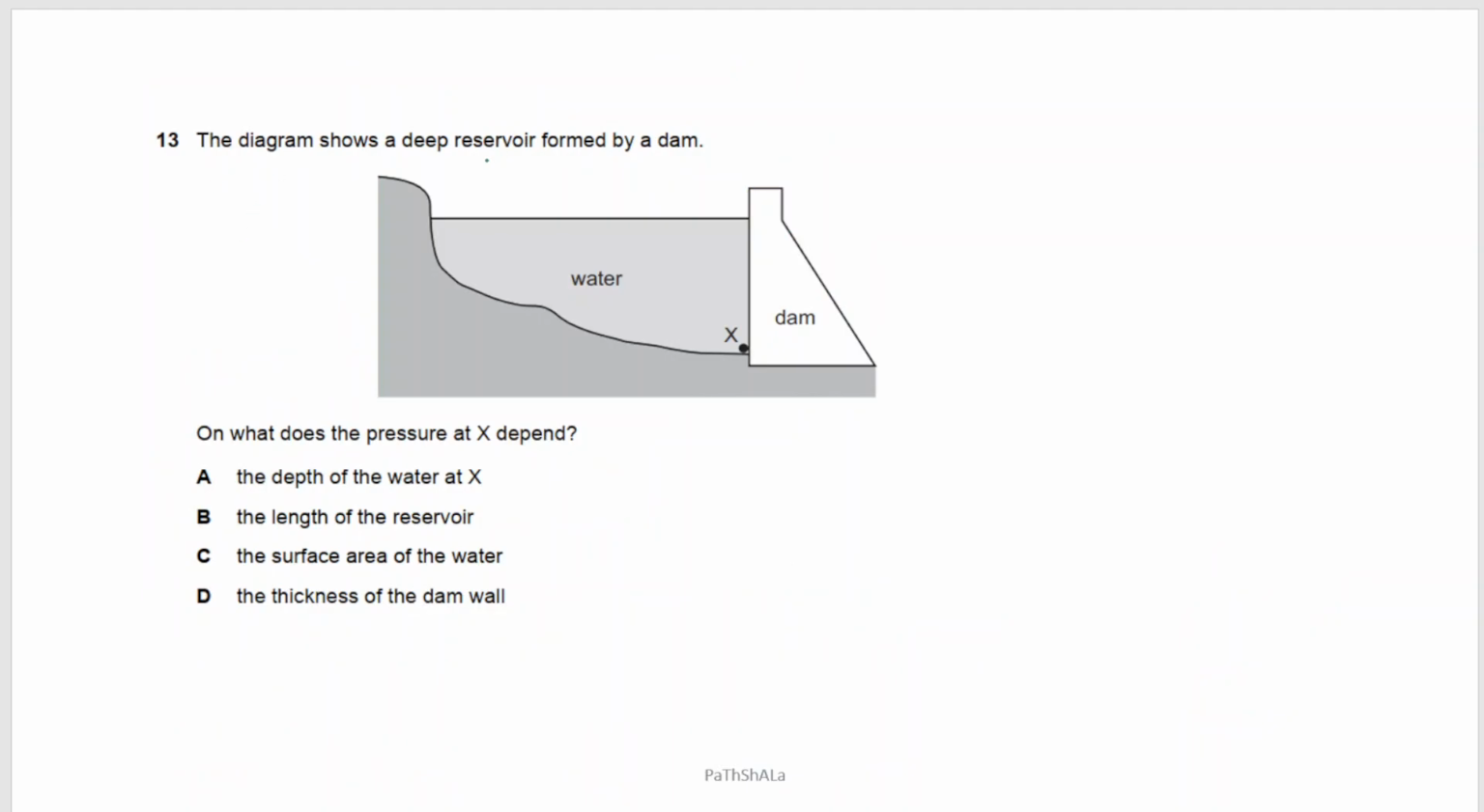Next, the diagram shows a deep reservoir formed by a dam. As shown in the figure, this is the dam and the water is filled and there is a point X given here. On what does the pressure at X depend? The pressure at X obviously will depend upon the depth of the water at X, because the pressure increases with the depth. It cannot depend upon the length of the reservoir. Surface area doesn't matter at all. Thickness of the dam, how does that matter? You make it whatever thick, it doesn't matter.